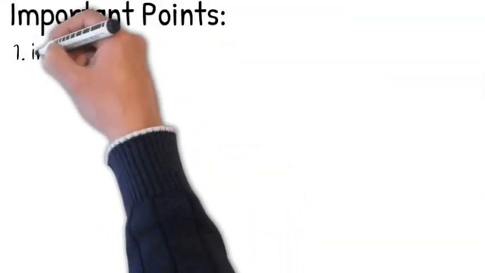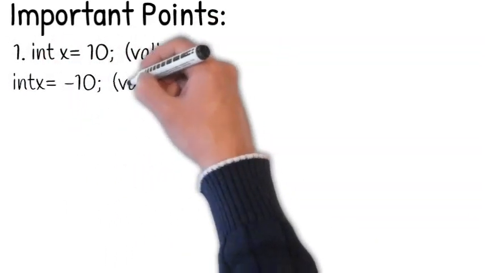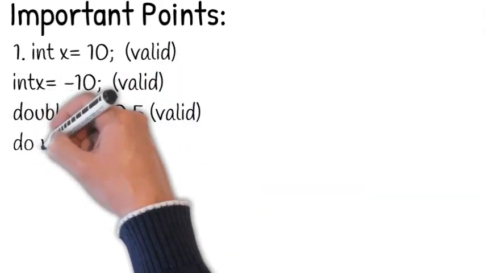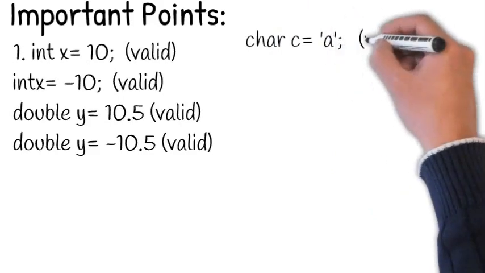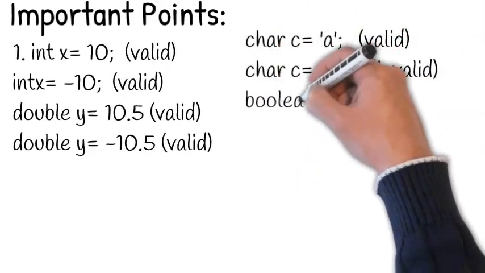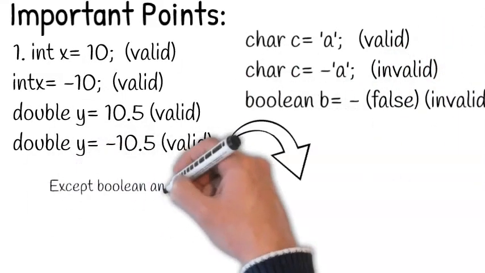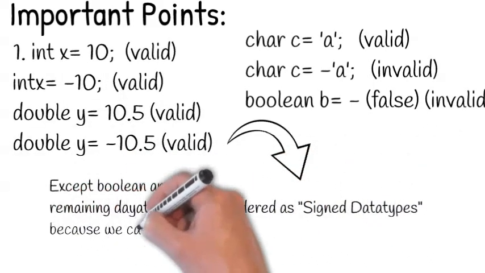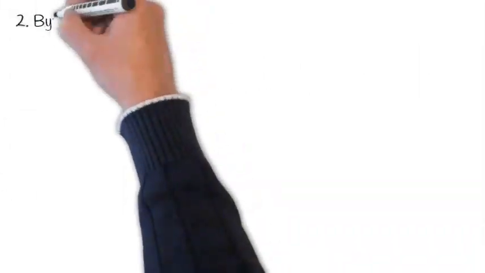Next we have some important points. int x equals 10 is valid. int x equals -10 is valid. double y equals 10.5 is valid, which means we can have positive and negative numbers because these are numeric data types. char c equals 'a' is valid. char c equals -'a' is invalid. That means we cannot have boolean and char as negative. So except boolean and char, the remaining data types are considered signed data types because we can represent negative and positive numbers.